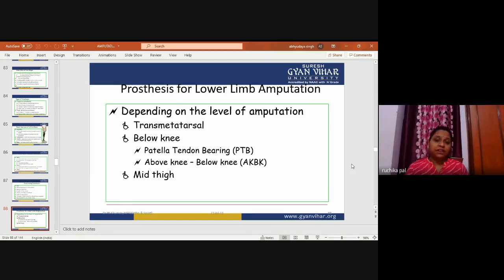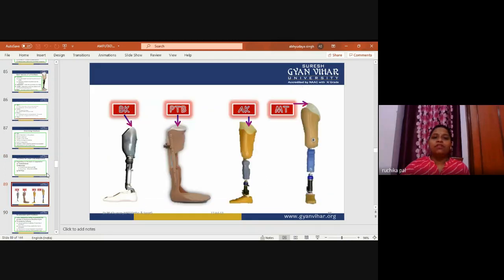That is the patella tendon bearing amputation, or the above knee; below knee and above knee, both amputations are there. So what kind of prosthesis will we go for? Mid thigh: if the amputation is done from the mid thigh, there are different types of prostheses we will go for. So these are the kinds of prostheses which we will go for in the different conditions.